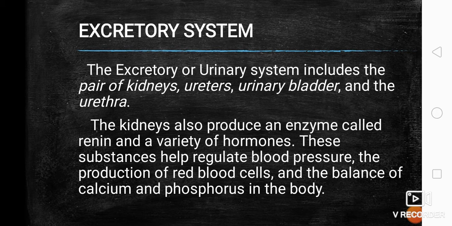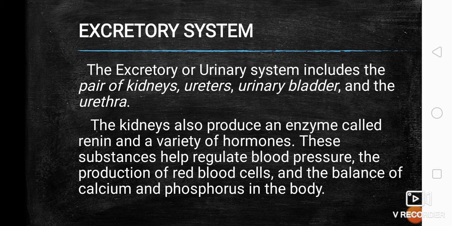So these kidneys also produce an enzyme called renin and a variety of hormones needed for specific functions in the body. These substances help regulate blood pressure, katong renin og hormones, the production of red blood cells, and the balance of calcium and phosphorus in the body.